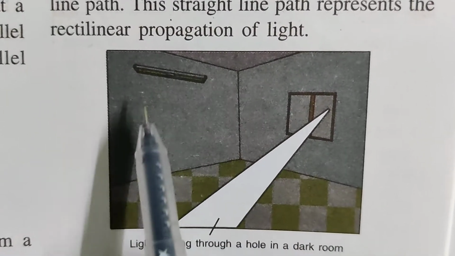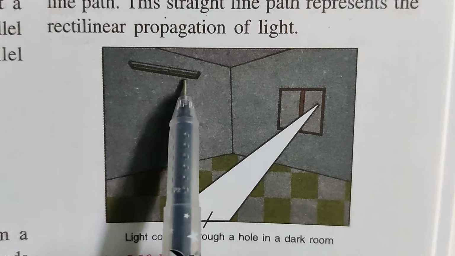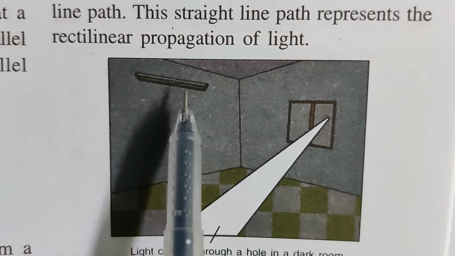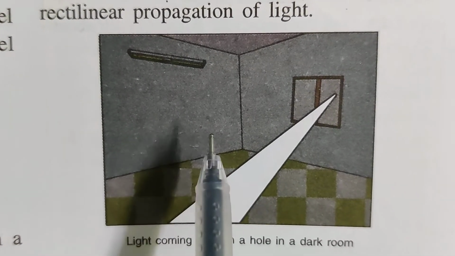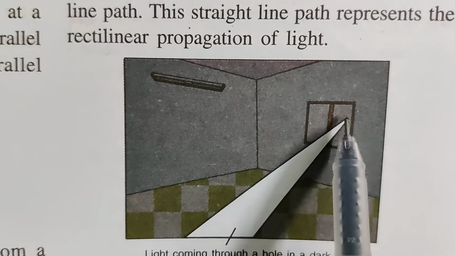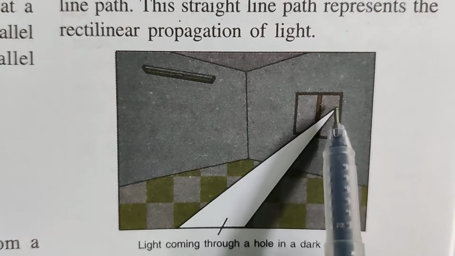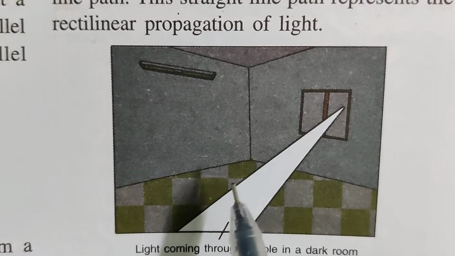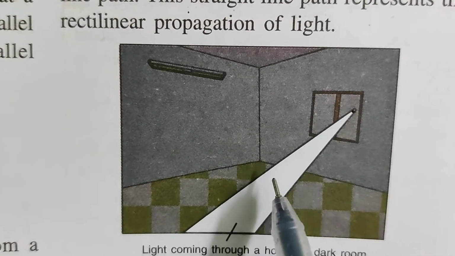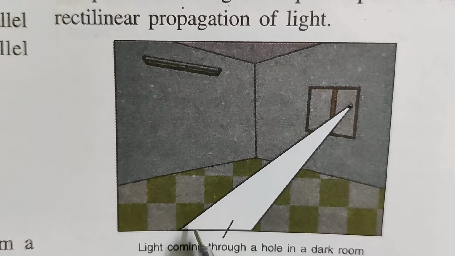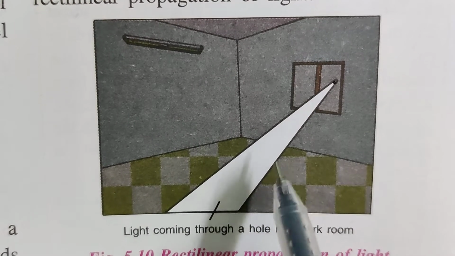Now children, this room is closed and the tube light which is present is also switched off. So this room is dark now. We cannot see anything. Now in this window one small pinhole is kept so that the light comes inside the room. With the help of your friend, take a thread and keep it along the path of the light which is coming inside the room. So you can see that it is a straight line.